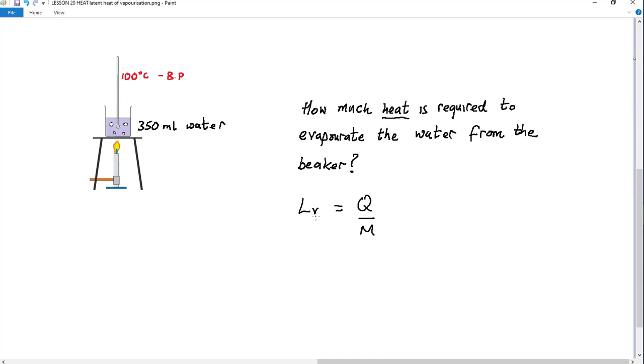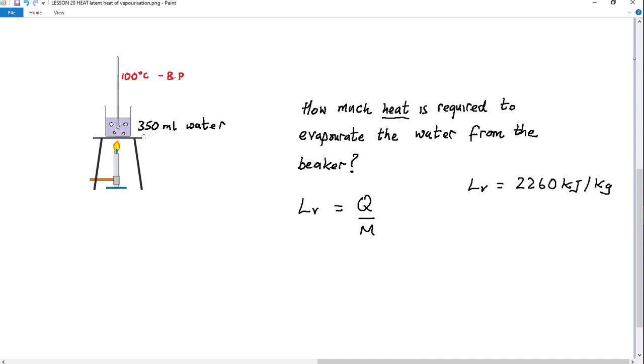It is the heat required to evaporate exactly 1 kilogram of water at the boiling point, and that value LV is equal to 2260 kilojoules per kilogram. And we need to watch here.